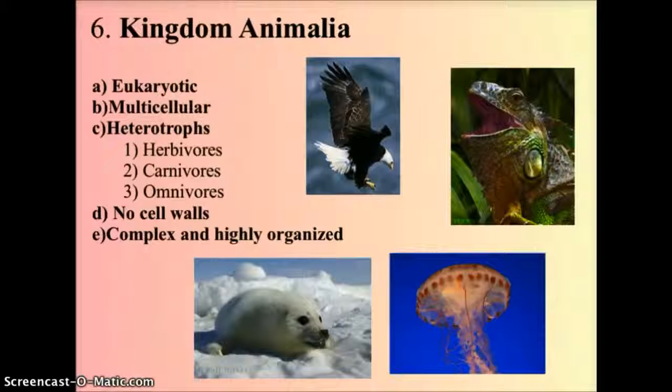So this is a basic explanation of our taxonomic system and the 6 major kingdoms in our classification system.